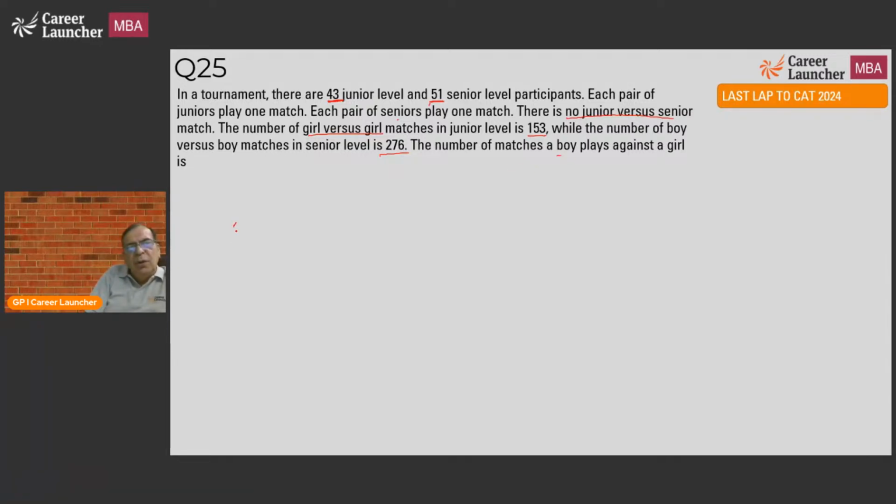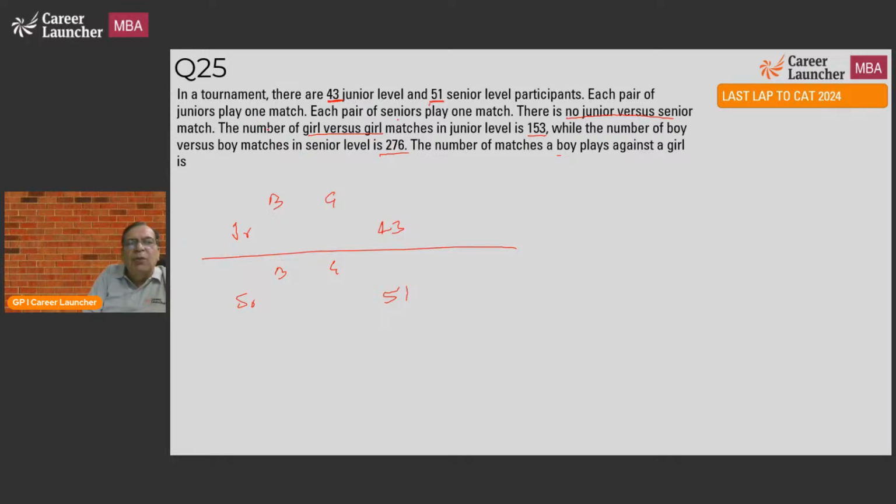Okay, so we have junior level and senior level. And we have boys and girls in both junior and senior levels, and there are no junior versus senior matches. There are 43 junior level participants and 51 senior level participants.